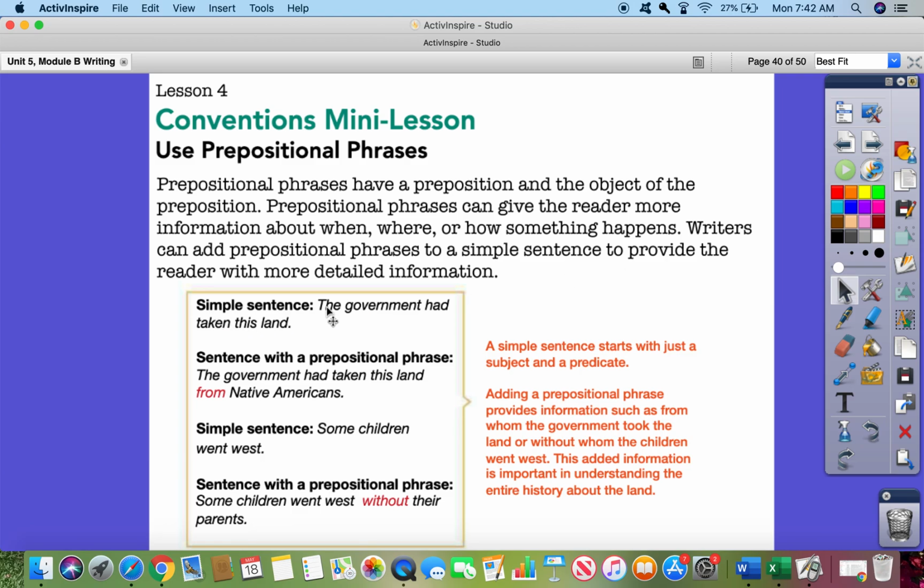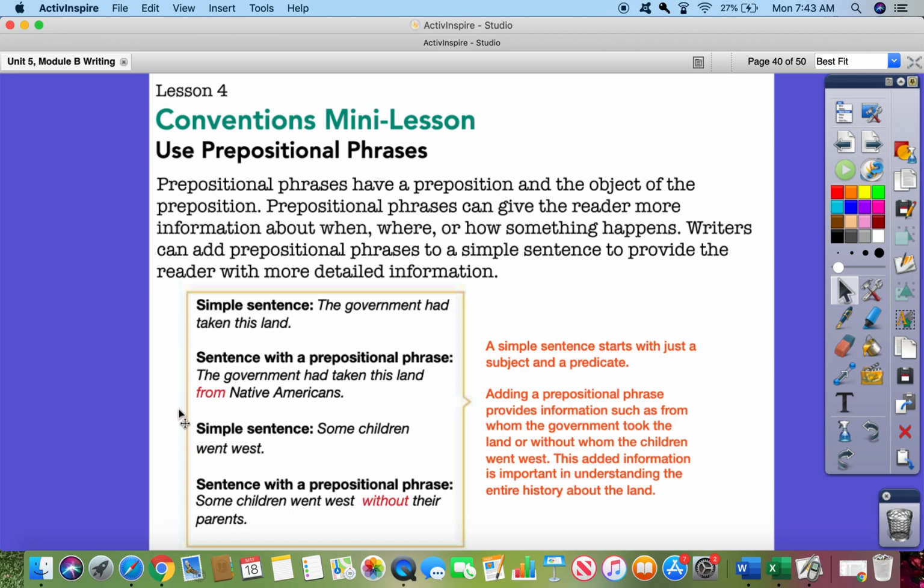So let's look at this simple sentence. The government had taken this land. Now, if we add a prepositional phrase, the government had taken this land from Native Americans. Okay, so again, let's look at this simple sentence. Some children went west, and then if we add a prepositional phrase, some children went west without their parents.